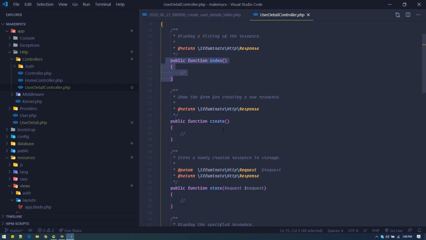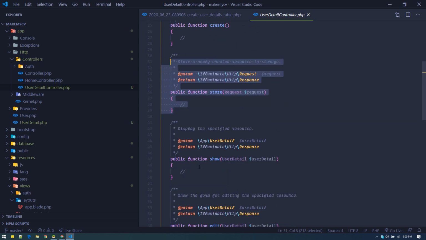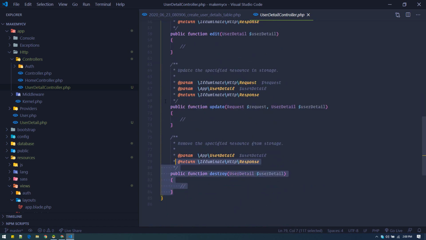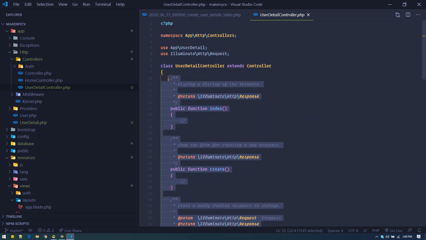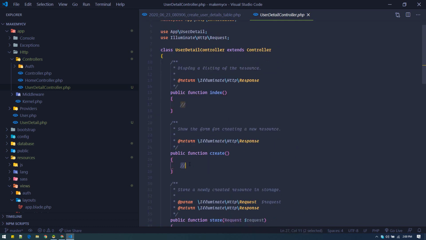Create will be used to display the form, and store will be used to store the form data. These are just conventions. You can get rid of everything and generate these one by one. It's your choice. All right, so inside this create method, I'm going to show the form for creating a new resource. This is the convention for creating the form in this method.